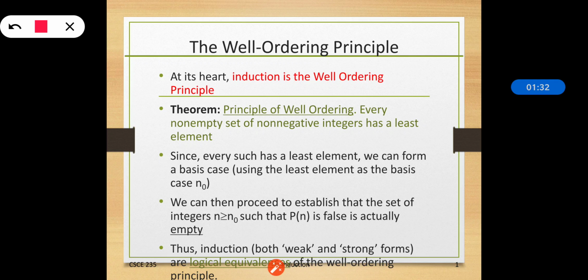Now, since every such set has a least element, we can form a basis case, using the least element as the basis case n0. We can then proceed to establish that the set of integers n greater than n0 such that p of n is false is actually empty, because that does not exist. As we already said, it should be a non-empty set.